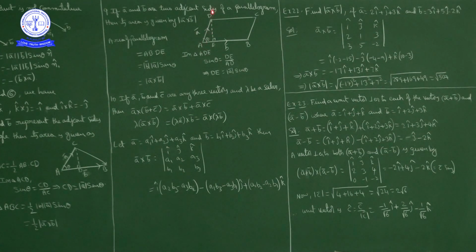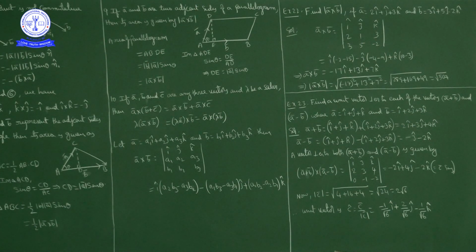So sin theta is equal to DE upon AD. Magnitude of AD is how much? Magnitude of A bar. Okay, now what we get? Altitude length DE is equal to magnitude of A into sin theta. Length of the altitude is magnitude of A into sin theta.